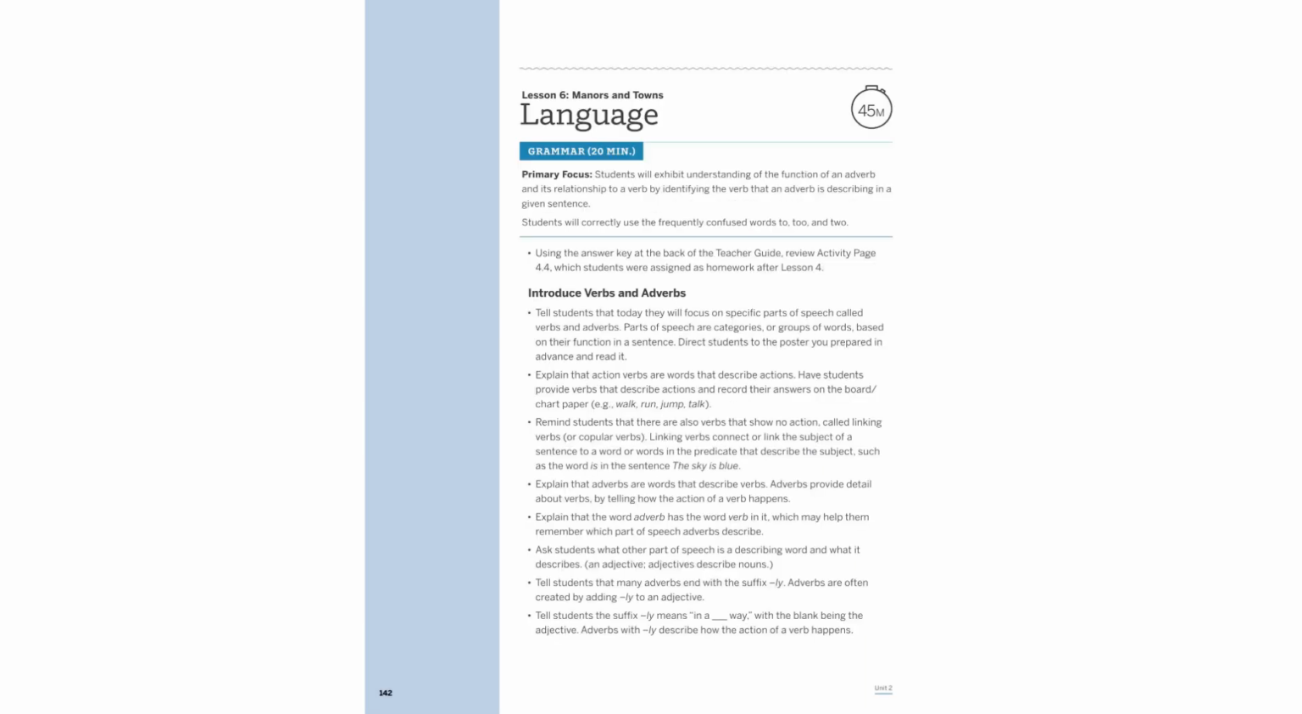Today, we'll explore verbs and adverbs. Verbs describe actions, like walk or run, while adverbs provide details about these actions, often ending in -ly. For example, quickly describes how someone runs. Remember, adverbs modify verbs, similar to how adjectives describe nouns. This understanding enhances sentence clarity and detail.